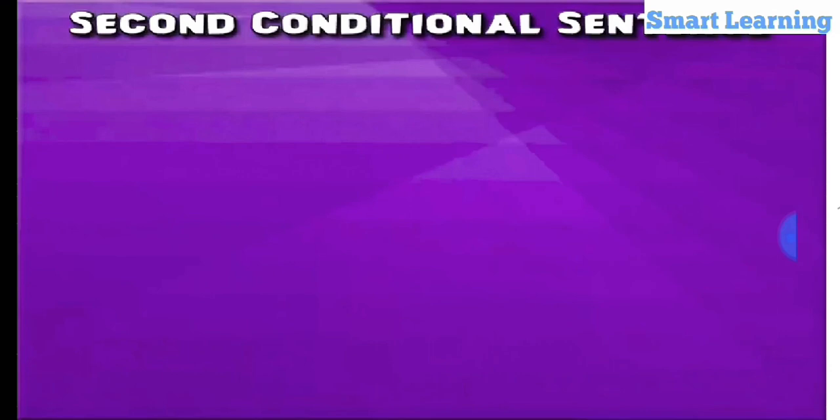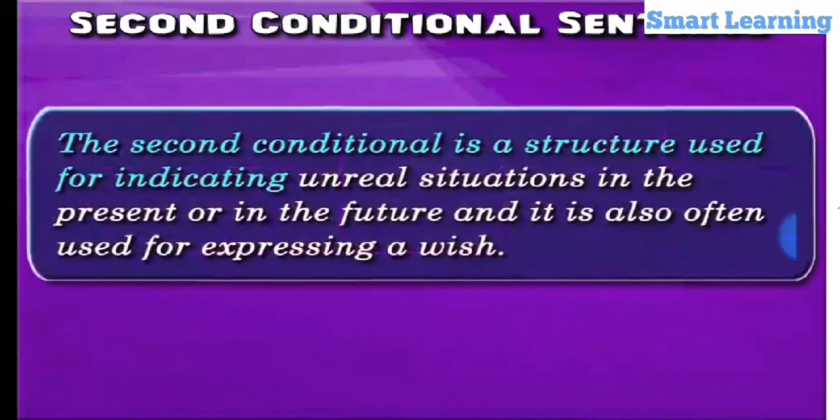Second conditional sentence. By definition, a sentence that is used for indicating unreal situations in the present or in the future is called a second conditional sentence. So, a sentence that is used for indicating unreal things that have not been happening in the present, nor will they happen in the future, is called a second conditional sentence. Generally, a second conditional sentence is used to express a wish.